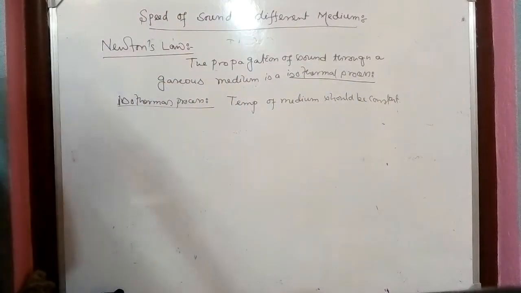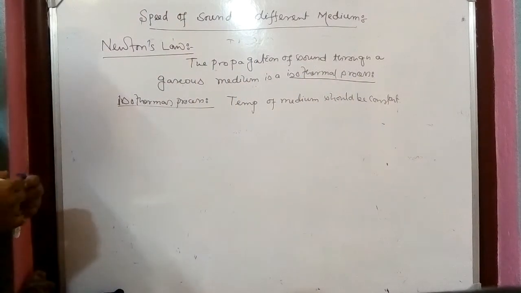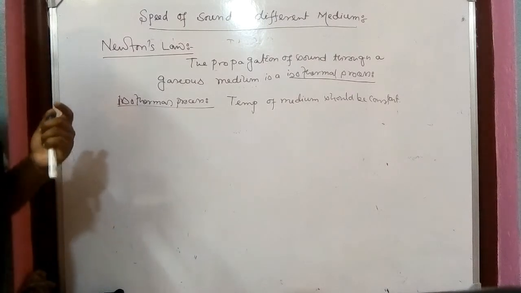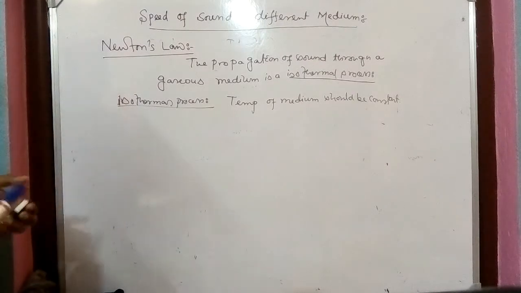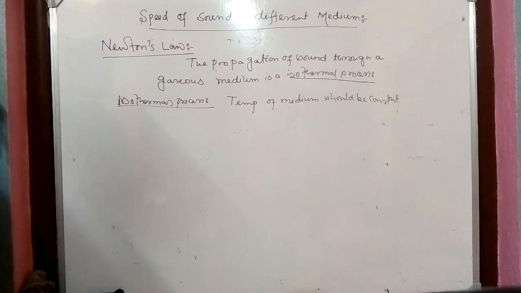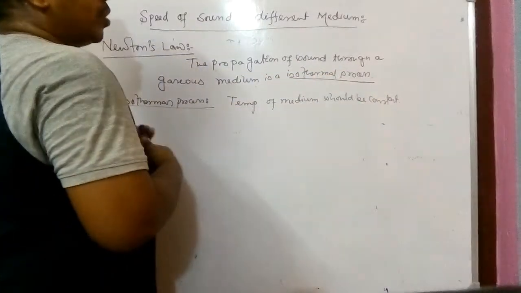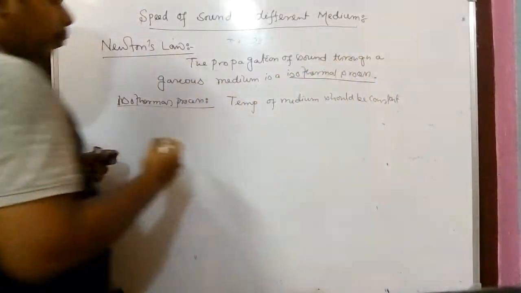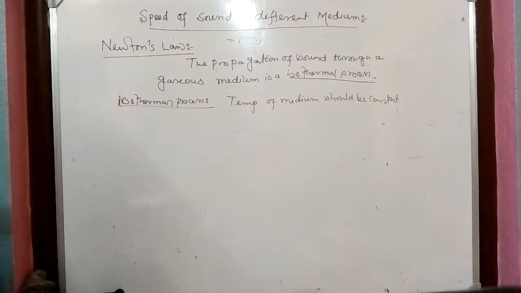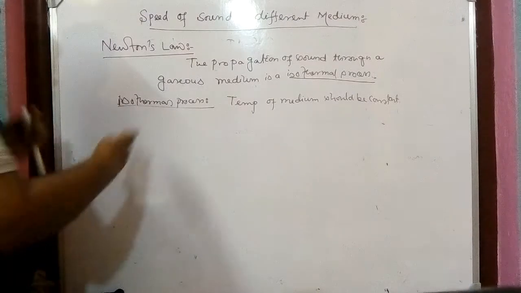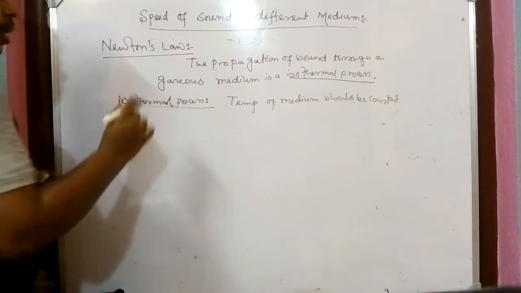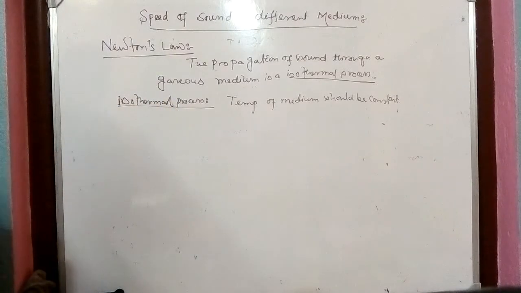That thing also you have to learn in detail in class 11. So you have to just remember this thing, that Newton has told the propagation of sound through a gaseous medium should be an isothermal process. That means whenever the sound propagates through the medium, at that time the temperature of the medium should be constant. There will be no change in temperature.